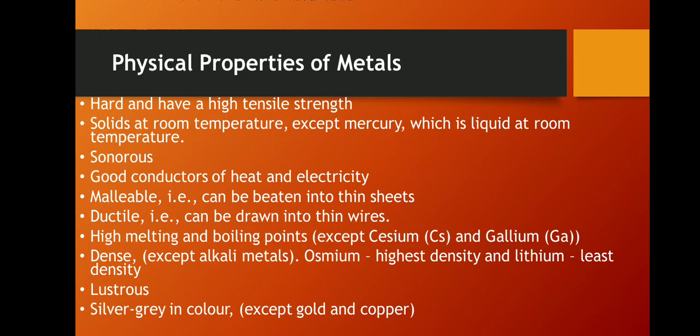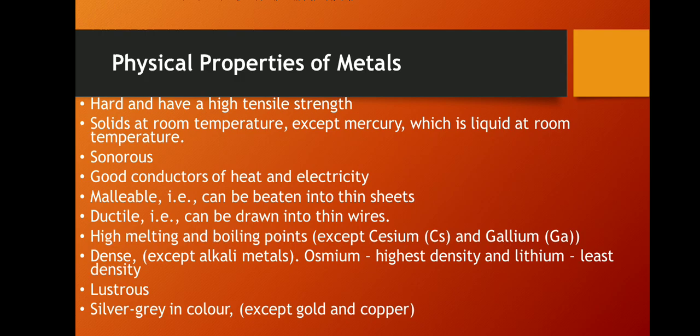We have seen that we use silver foil to decorate burfi. At such a moment, we are making a very thin layer of silver foil, right? Nowadays we also use aluminum foil to pack most of our foodstuffs. Next one is ductility. Do you know what it means? The property of a metal to be drawn into thin wires is called ductility. Same examples, silver and copper are very ductile metals.